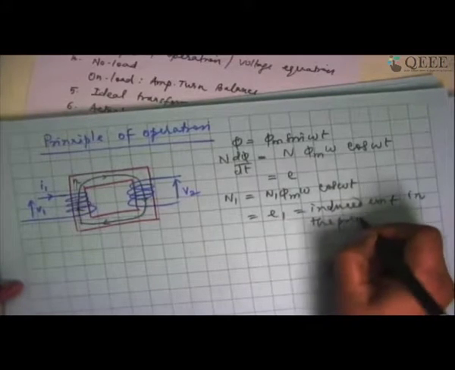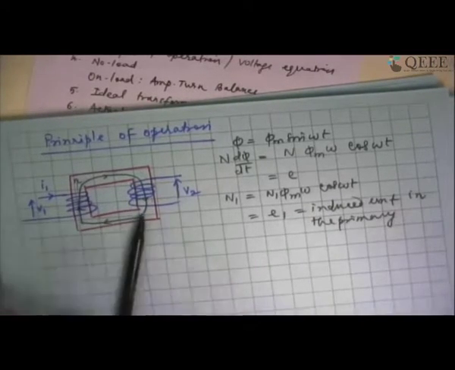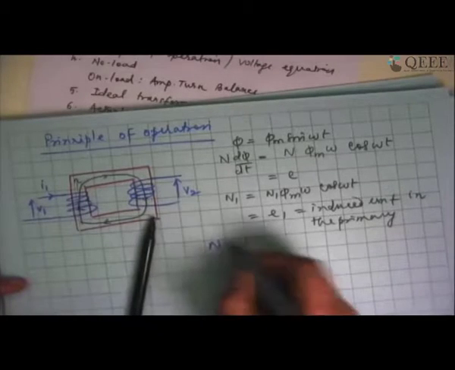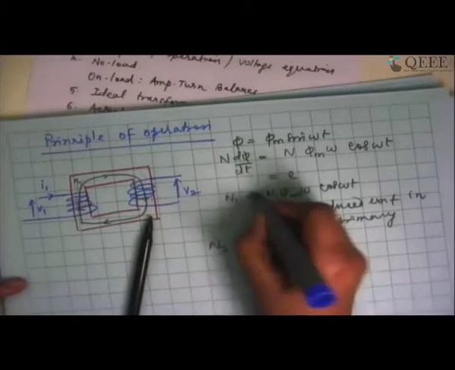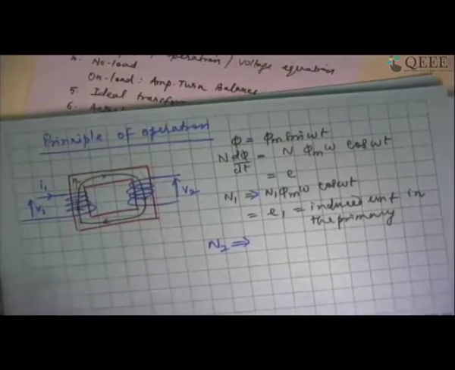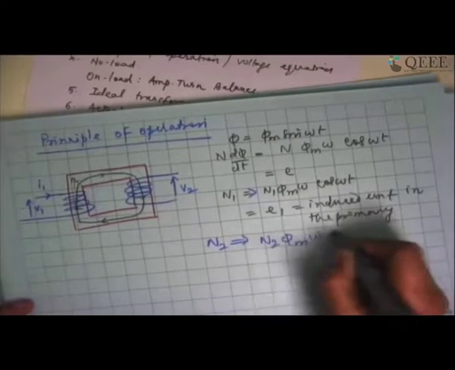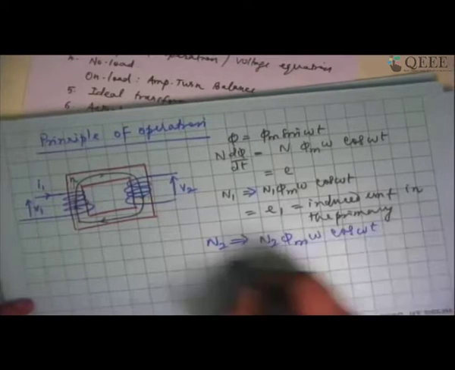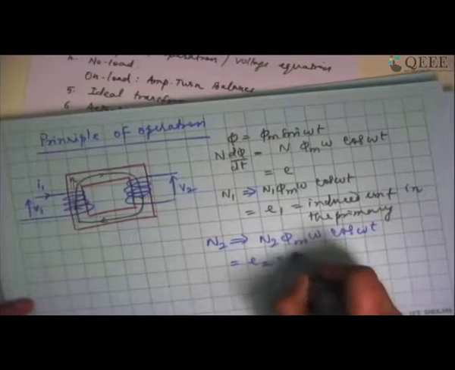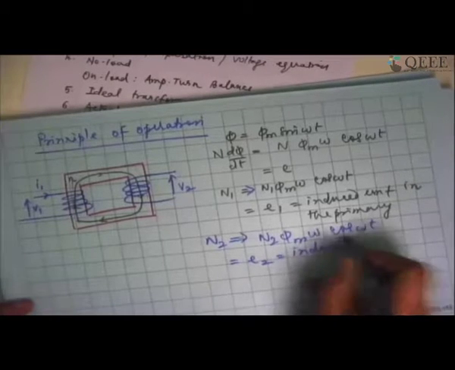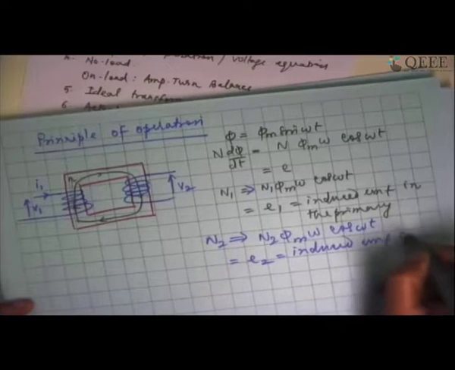Whereas if I replace N1 by N2, where N2 is the number of turns in the secondary, N2 phi m omega cos omega t will be equal to E2, the induced EMF in the secondary.